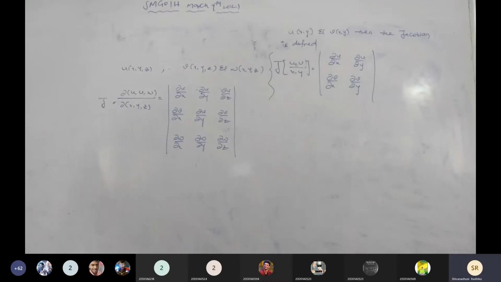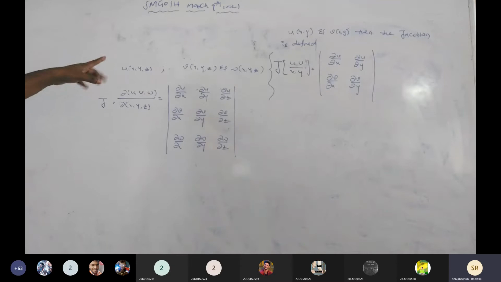Next, tell me what is a Jacobian. I'm asking to all, what is a Jacobian? Determinant of the partial derivatives of the given functions. The functions are dependent, consisting of the independent variables. U, V, W are the functions, those are dependent functions.